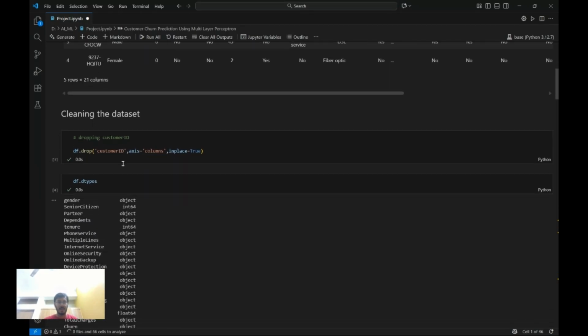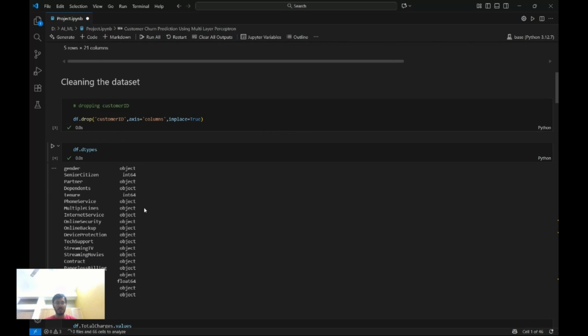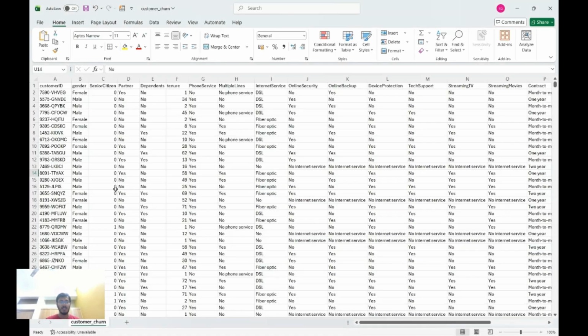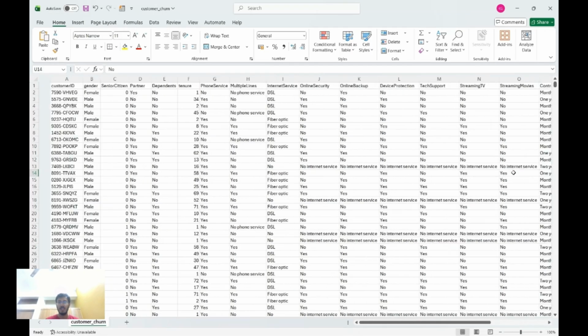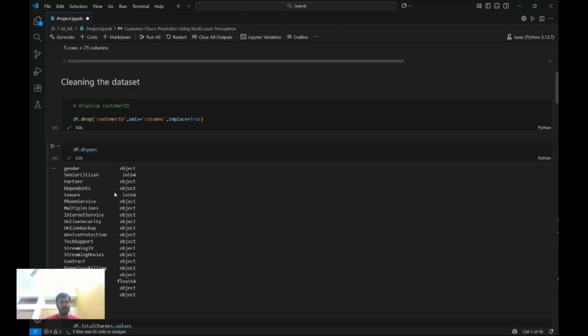Then this is the cleaning of the data set. I dropped the customer ID because it's of no use. And then there are the data types. So we have object and int64. All the numerical values, for example senior citizen and tenure, have to be int64, and these are all in int64. Other values are object values.